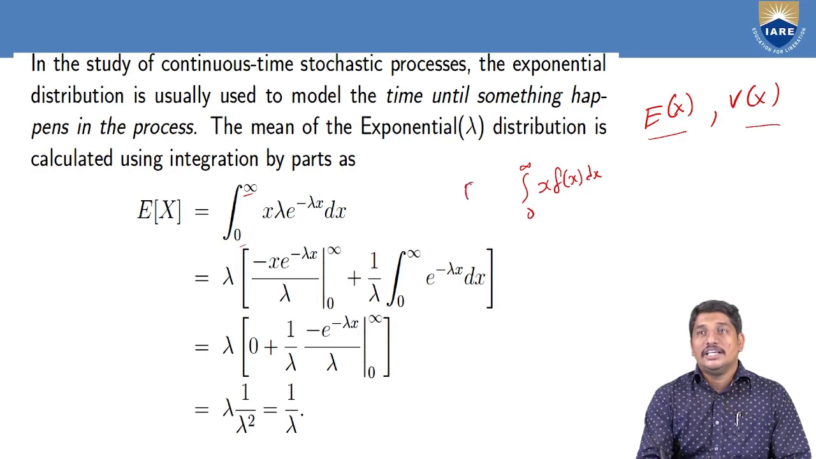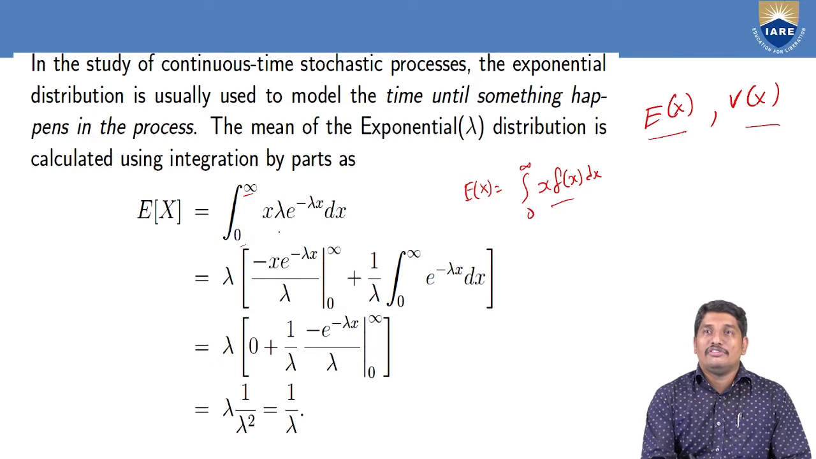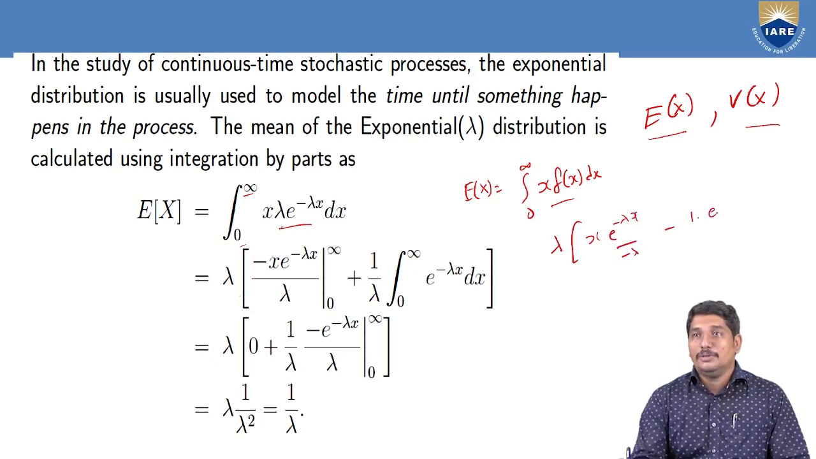This is the exact formula which we learned in probability and statistics course in second semester. So by using this definition, we will substitute f of x as lambda into e power minus lambda x. And lambda being constant, it can be written outside. We'll use Leibniz rule, which we discussed in the last class. The integral becomes x into e power minus lambda x by minus lambda minus 1 into e power minus lambda x by minus lambda whole square under the limits 0 to infinity.